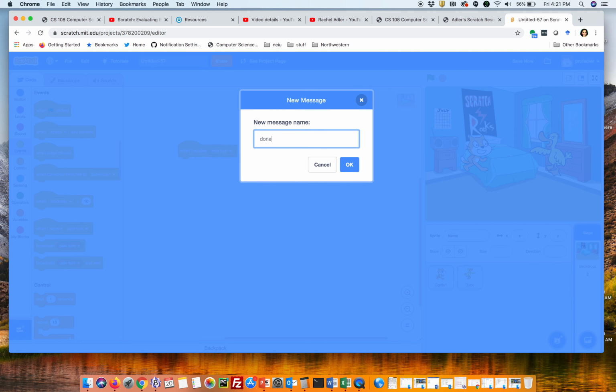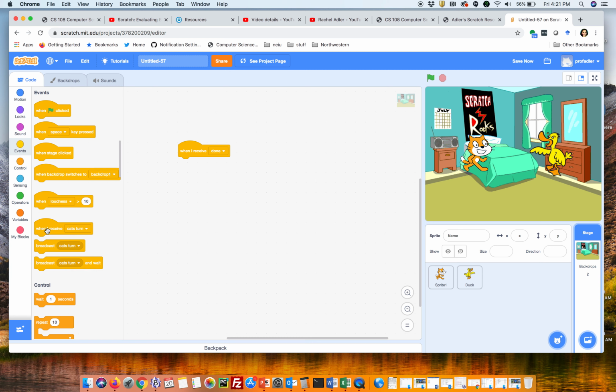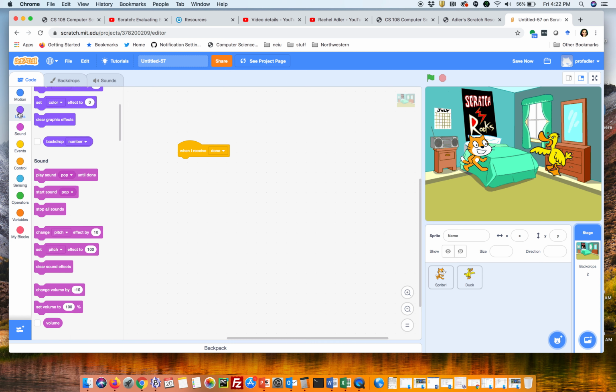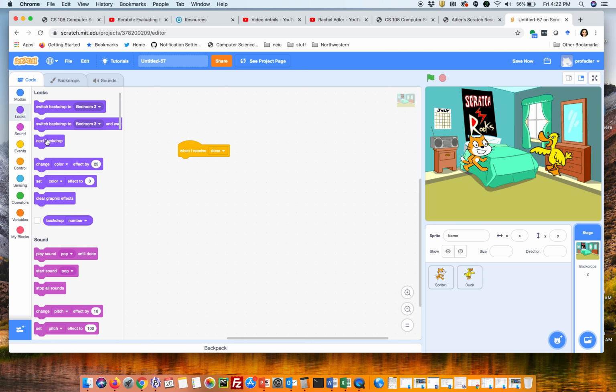When I receive done, we're going to switch to the bedroom, to the backdrop. So we'll switch here. Then when I receive done, we can do looks. Oh, and this is where we can switch to the backdrop, next backdrop. Here, bedroom.